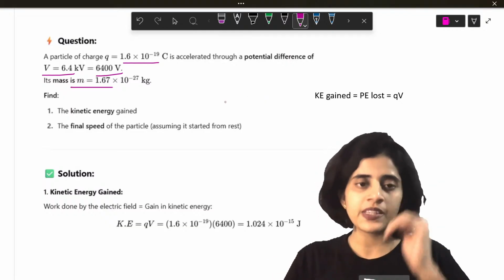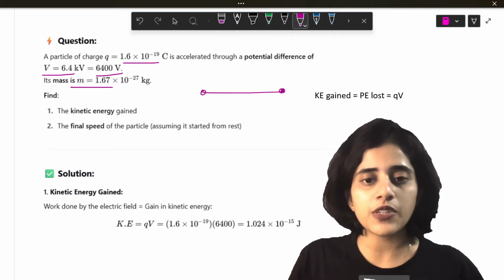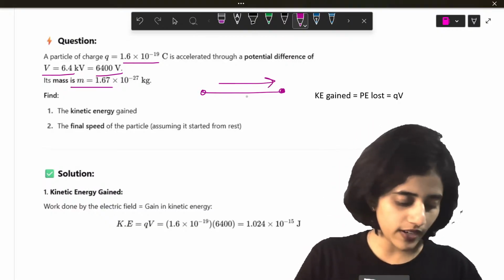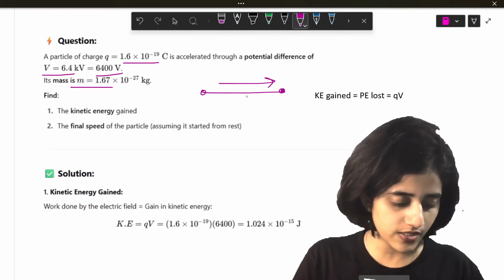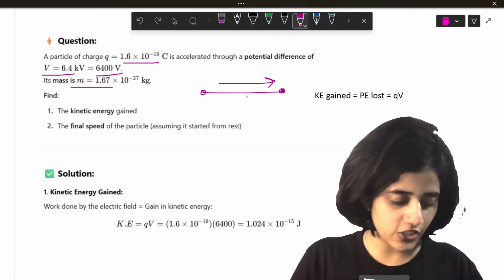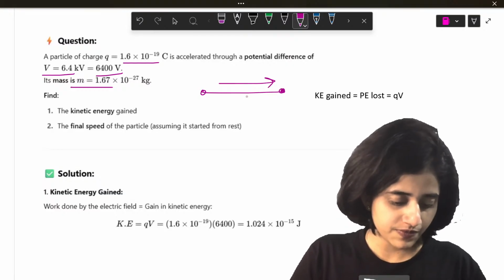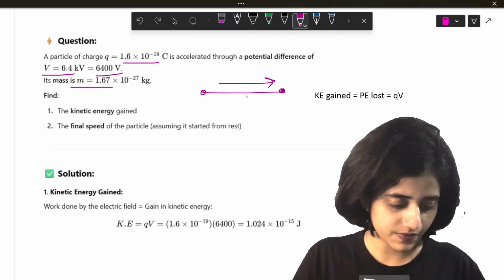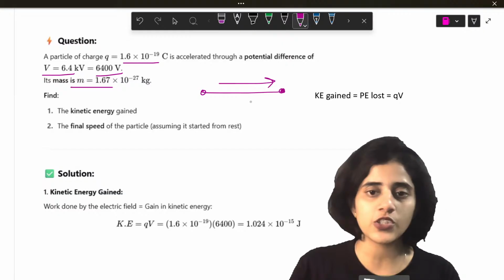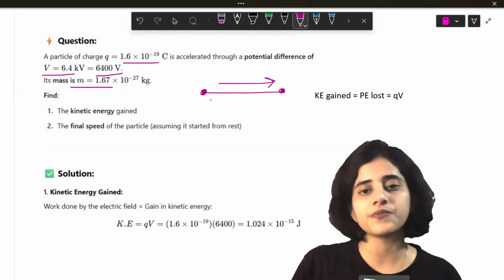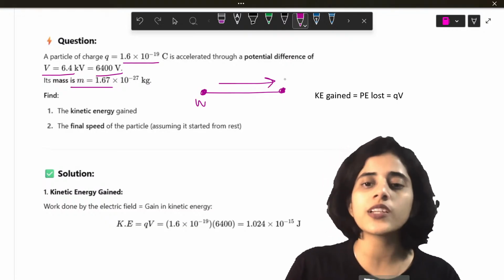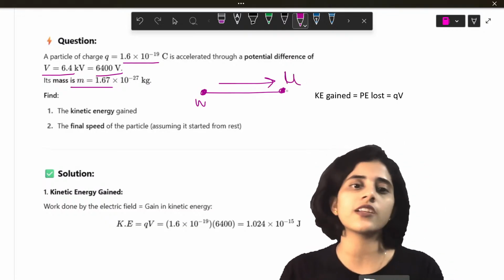Let's do it. So a particle is moving through a potential. One thing that you need to know here, students, is that whenever you have a potential, you are doing work, it's going till here. Once you reach here, it is stored as potential energy.